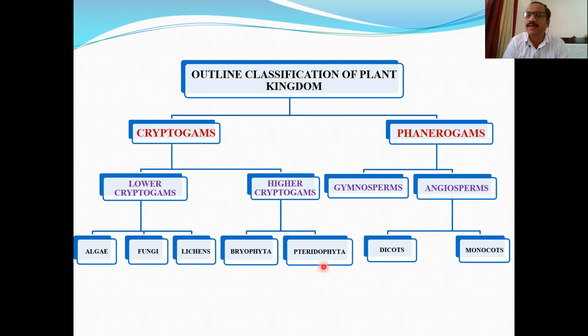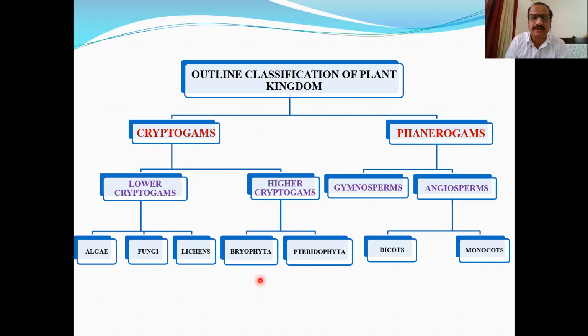So pteridophytes are vascular cryptogams, terrestrial plants with a sporophytic plant body. Bryophyta are amphibious plants, soft plants with a gametophytic plant body. Now, what is a gametophytic plant body? Which plant body is known as gametophyte? Which plant body is called sporophyte? Why? That we are going to discuss later on.